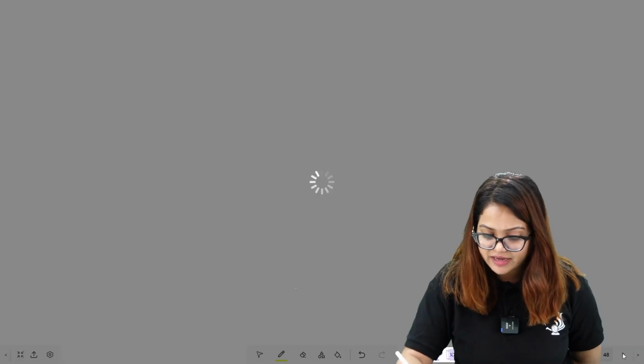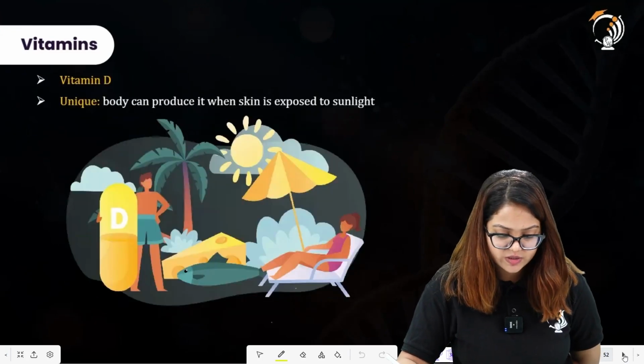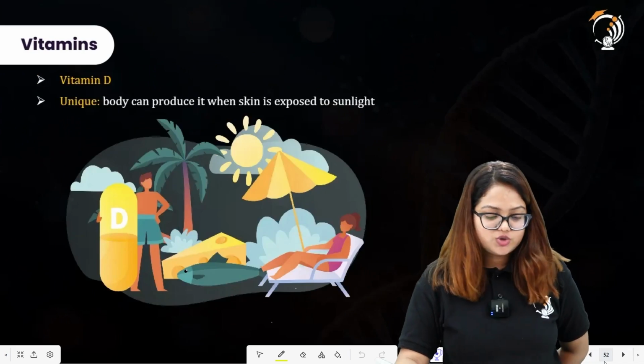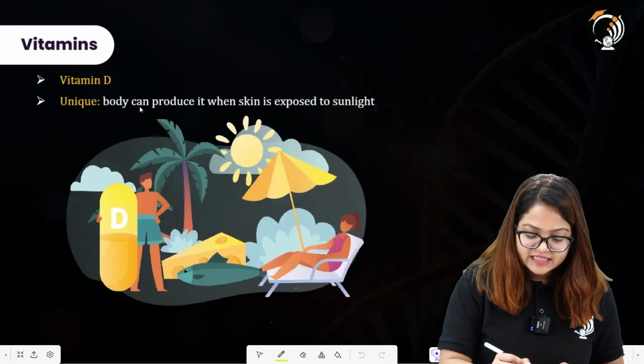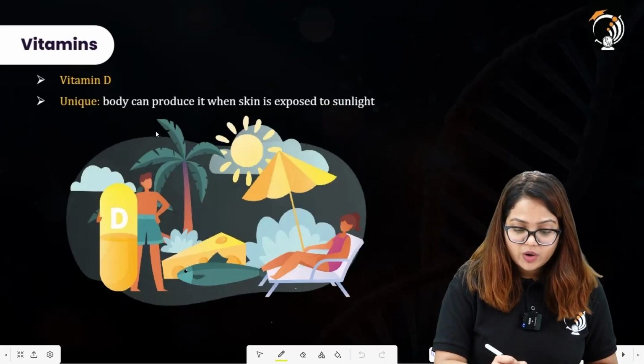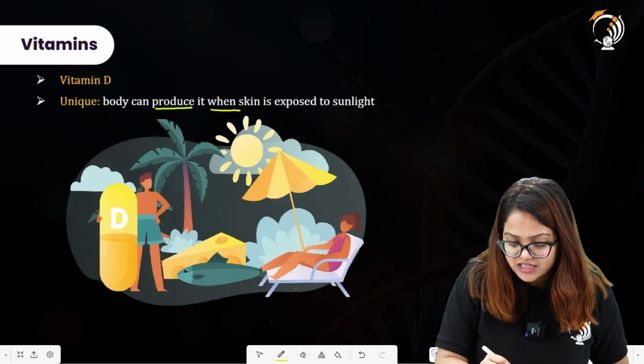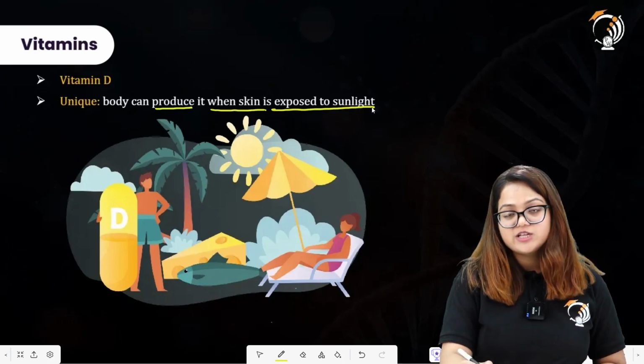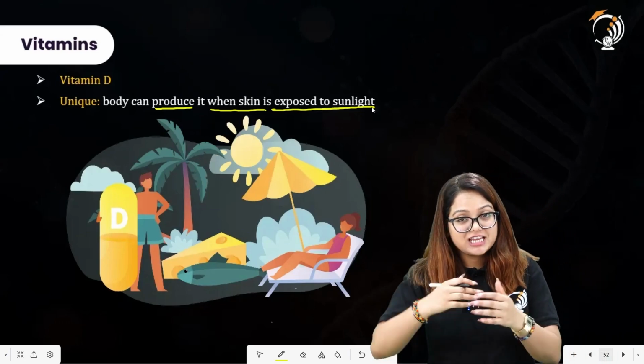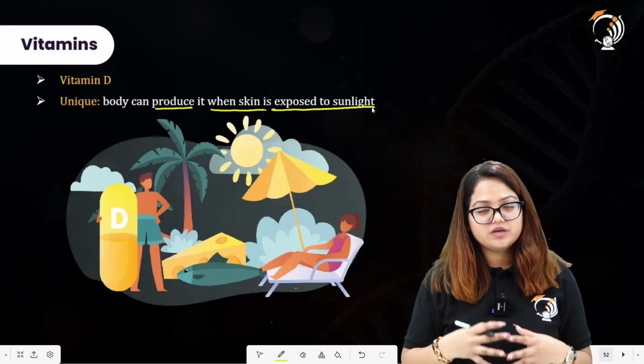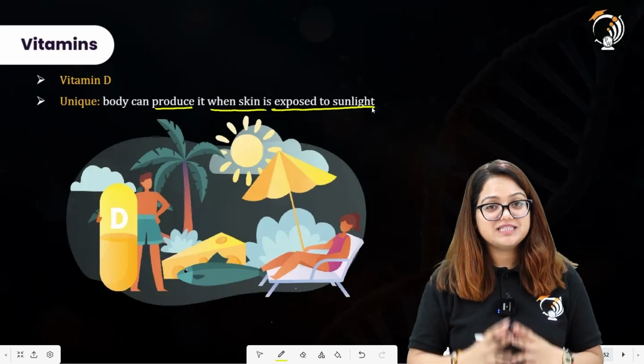Now what do we mean by rickets here? Let us go through the image illustration here. Studying about vitamin D, it is unique in nature because our body can produce it when the skin is exposed to sunlight. So whenever our skin is exposed to sunlight, our skin builds its own vitamin D.